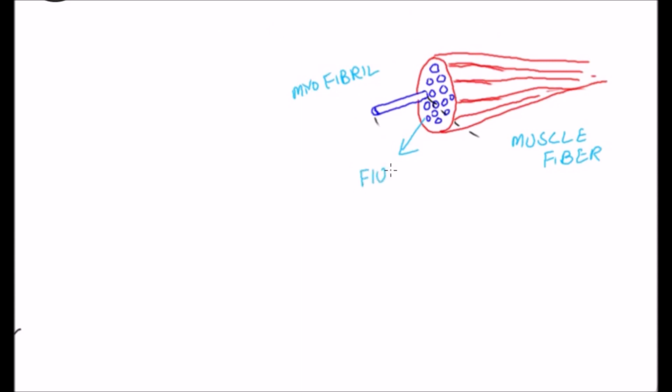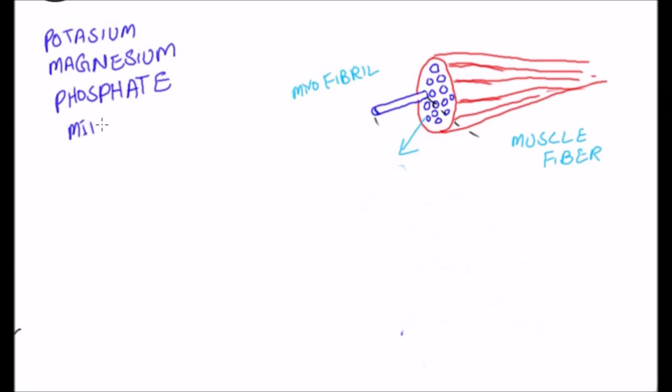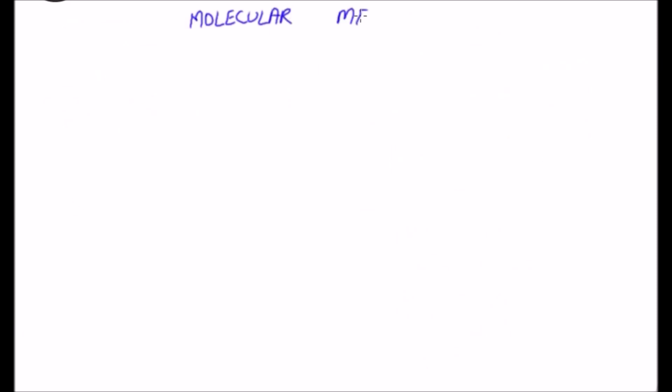Spaces between the myofibrils are filled with intracellular fluid called sarcoplasm, containing a large quantity of potassium, magnesium and phosphate, and a tremendous amount of mitochondria that supply energy in the form of ATP.